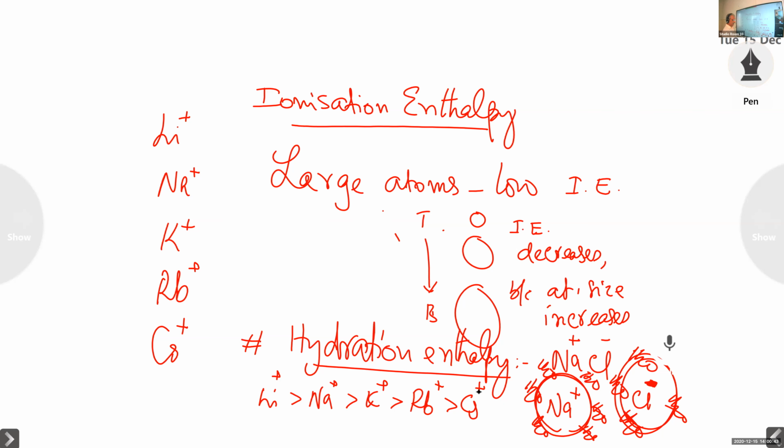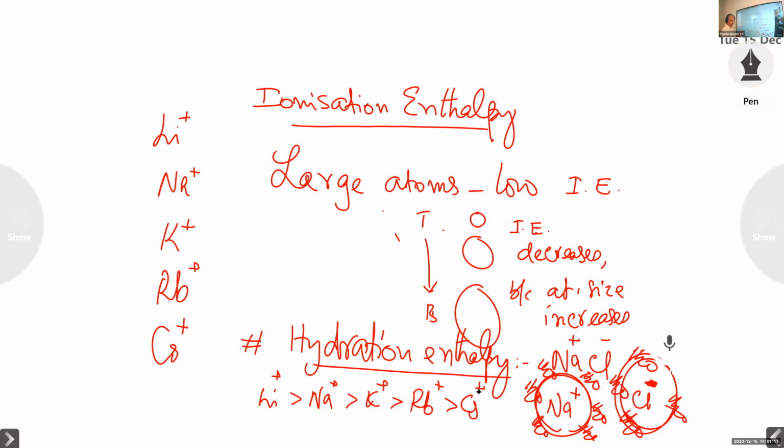Cs plus has the least hydration enthalpy in the given series. Li plus has the highest hydration enthalpy. It is the smallest ion with a +1 charge, so there is the largest amount of hydration, and the hydration enthalpy will be the largest for the Li plus ion.